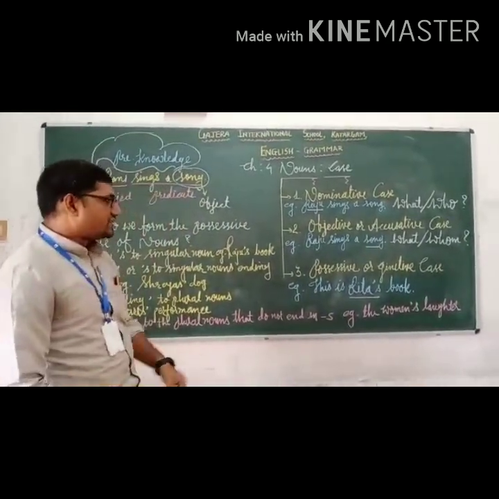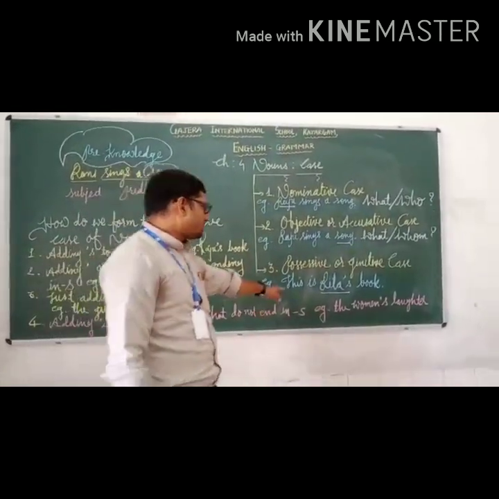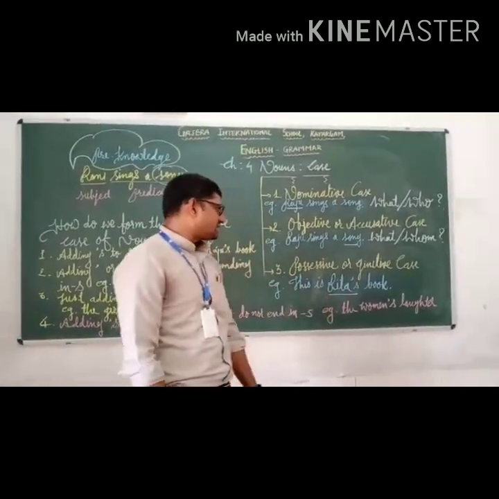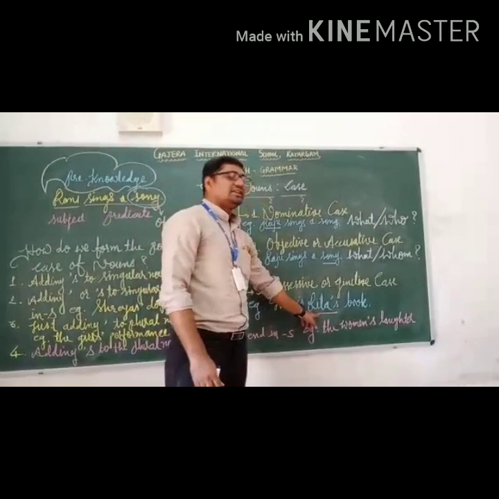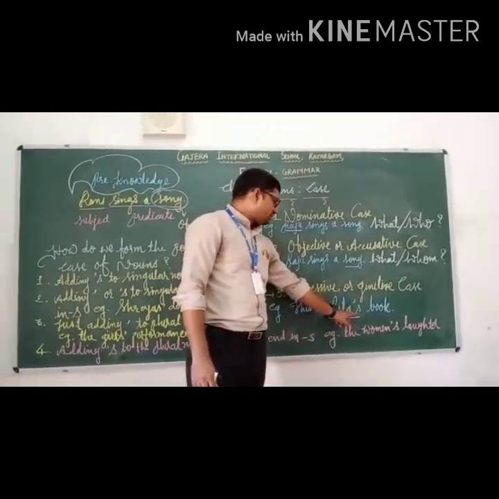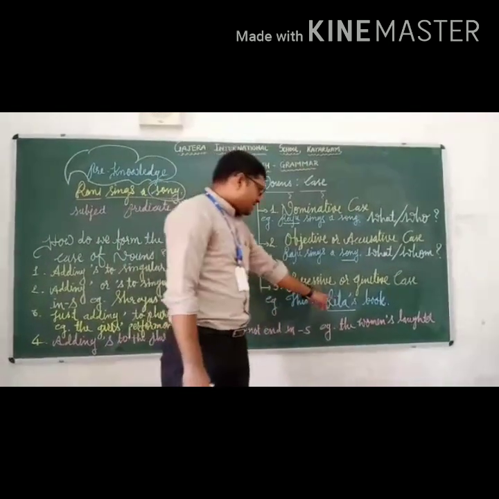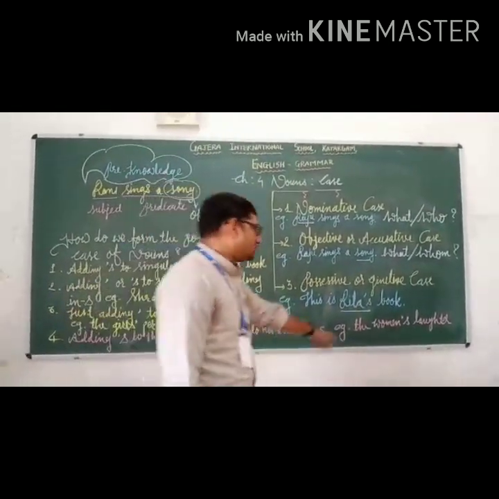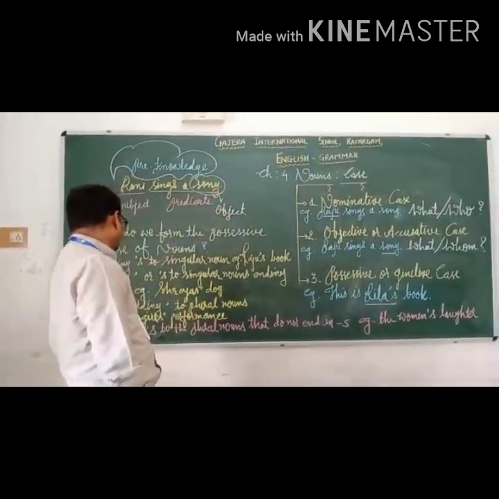Third one, possessive or genitive case. Example is kept here. This is Rita's book. In this statement, Rita's, apostrophe S is added to the noun Rita. So this Rita's is the possessive case. Possessive case shows the position of the object. Book is the object here. So it shows the position of the noun.